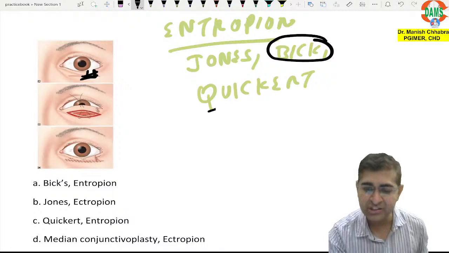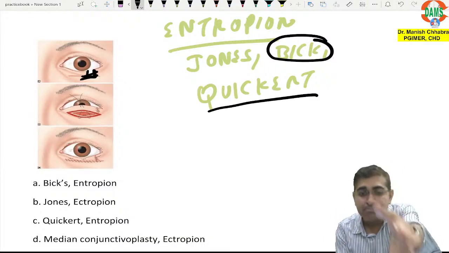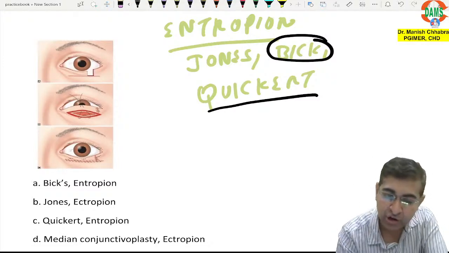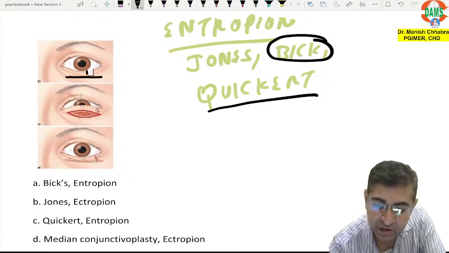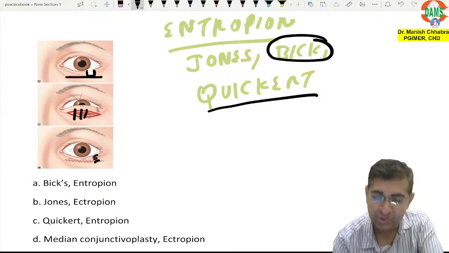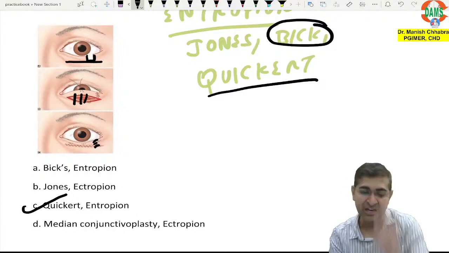Now there was one scientist whose name was Quickert. He stole a part of Jones and a part of Bix. Part of Jones means you give an incision, and a part of Bix means you do a wedge resection. You suture it tightly. So this is your Quickert procedure which is done in entropion.